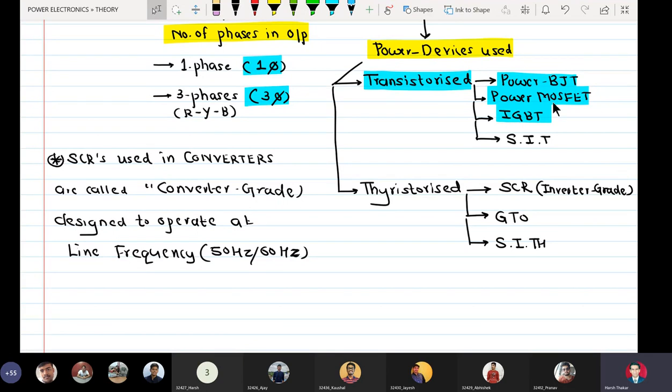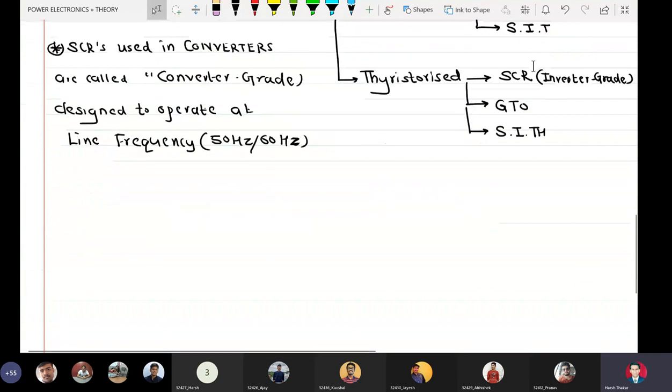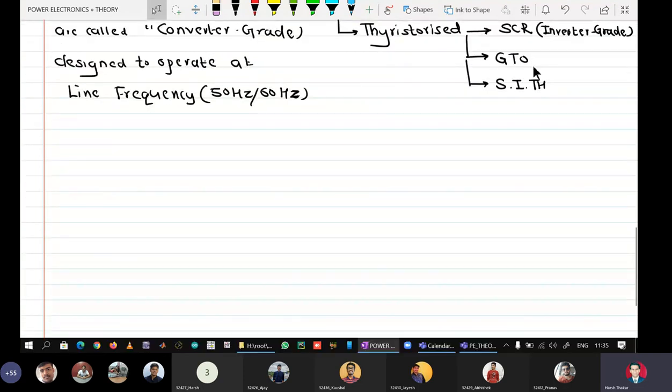So natural commutation is not possible in SCR devices, and we need a special commutation circuit. Force commutation becomes an inseparable part if SCRs are used as power switches in inverters. So SCRs are preferred in inverters only when the output power is very high.